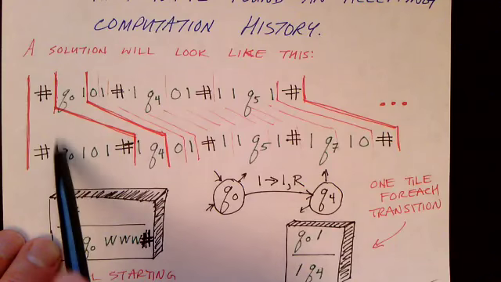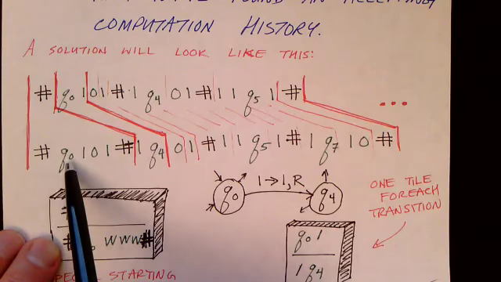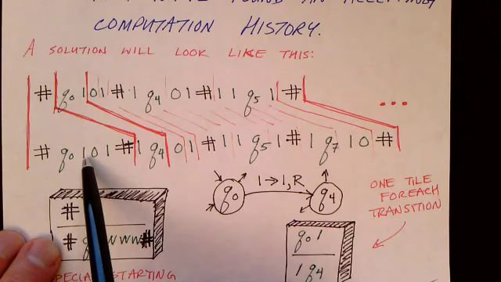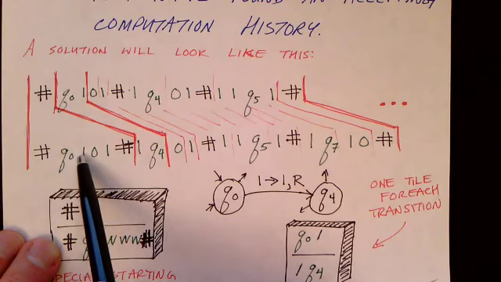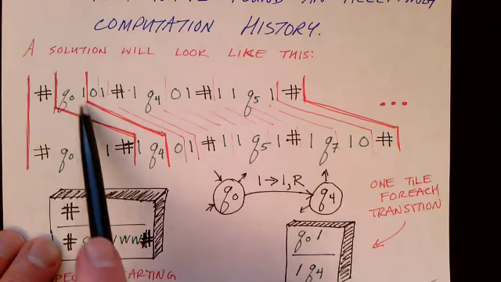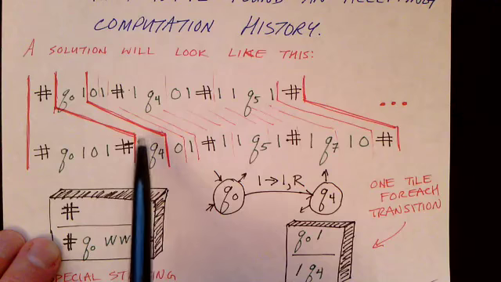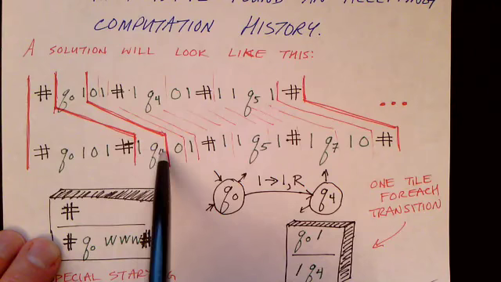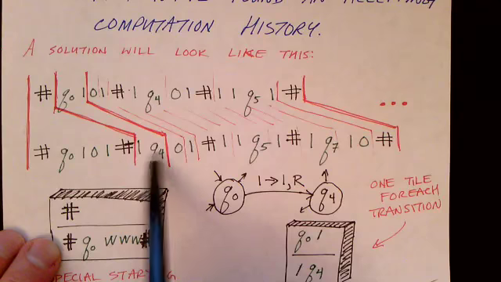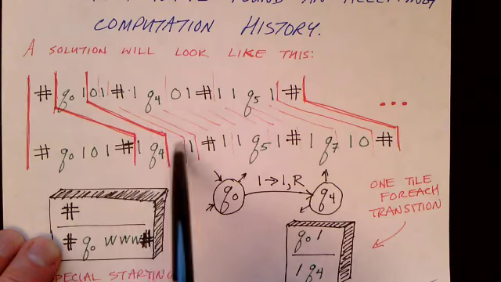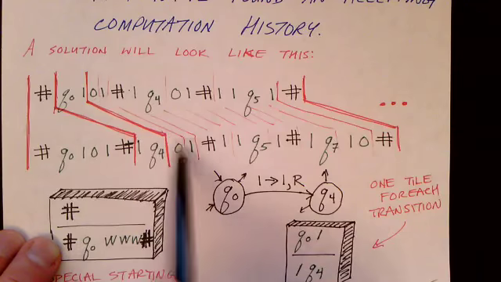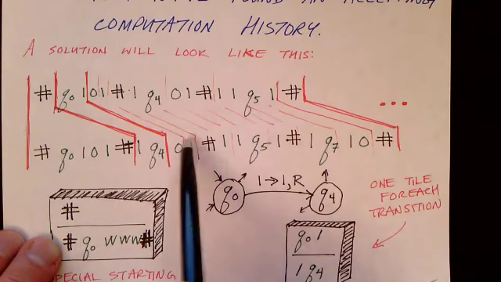It must match the previous configuration. So if we were in Q0 to the left of a 1, then we could use this tile because the top of the tile would match that part of the configuration. And the bottom of the tile ends up going over here on this part of the string, and that builds the next configuration. And we'll see that we have tiles to copy over the 0, to copy over the 1, to copy over the pound sign, and so on.